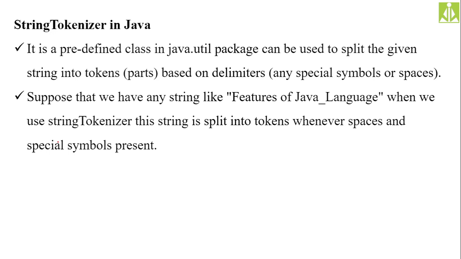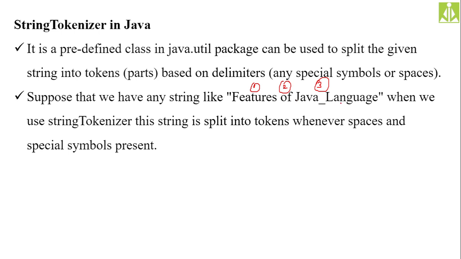So here they have given one example, features of Java language, and we are splitting this string into tokens wherever we have a space. How many tokens will you get after dividing this string using space? The first token is features, the second token is of, and the third token is Java language, because here we don't have a space. As you can see, we have a hyphen symbol in between. So this complete string will be divided into three tokens.